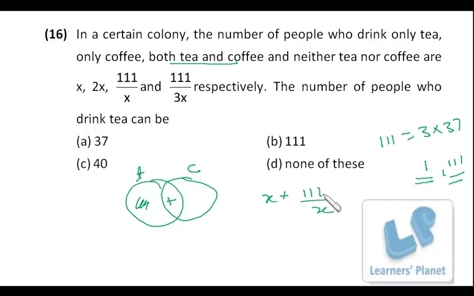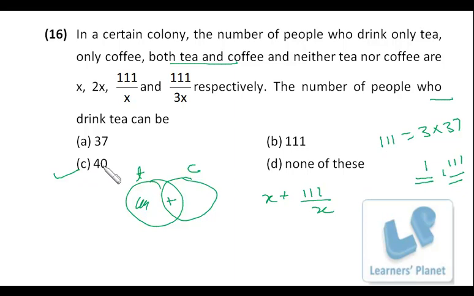If I take x as 3, then 111 by 3 is 37, plus 3, 40 can be one of the answers. If I take x as 37, then 37 plus 111 by 37, that is 37 plus 3, once again we are getting 40. If x is 111, then 111 plus 1, 112 can be one of the answers, but we already got 40, so that will be the correct option.